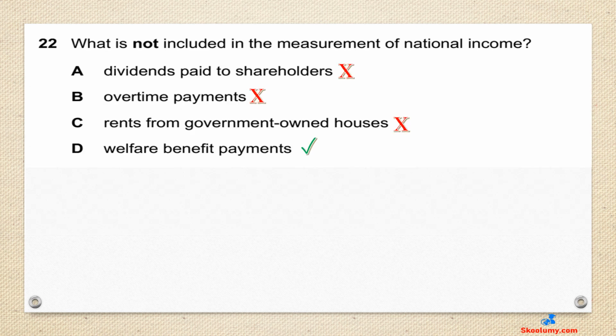Question 22. What is not included in the measurement of national income? The answer is D. Welfare benefit payments. These are transfer payments. In measuring national income, transfer payments are not included because no productive services are given in return. A, B, and C accrue to factors of production, so they are included in national income measurement.